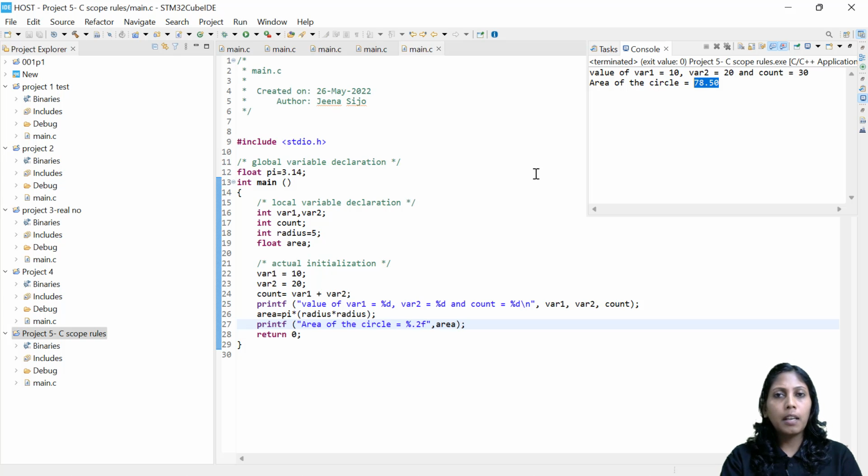Then you'll be wondering why I would like to declare it as a global variable. I could have used it as a local variable, right? The reason is that here I don't have any other function. Sometimes, apart from the main function, we will have multiple sub functions. Finding the area, I could have defined a separate function, or finding the total, that means sum, I could have made a separate function. If I'm creating a variable inside a function, that becomes local, which I can't access outside that particular function. The existence or lifetime will be within the block itself. Maybe I'll show that once we are doing more examples with functions.